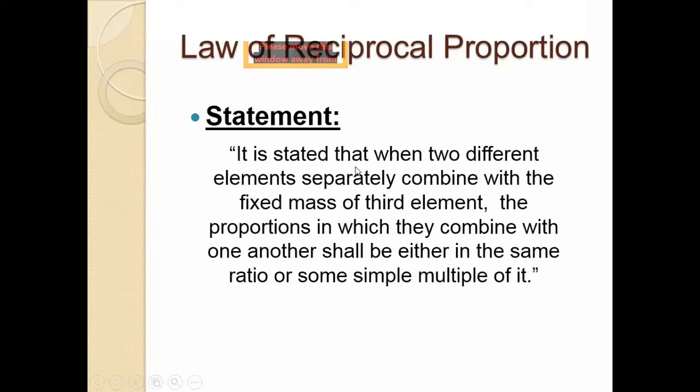What is the law of reciprocal proportion? The statement is that when two different elements separately combine with a fixed mass of a third element, the proportions in which they combine with one another shall be either in the same ratio or some simple multiple of it. This is the statement of the law of reciprocal proportion, and this law was given by the famous scientist Richter.